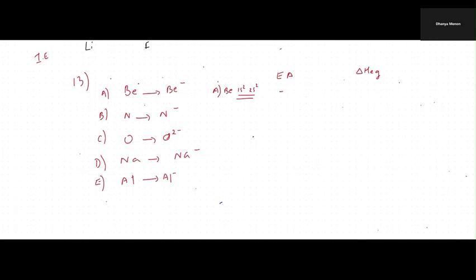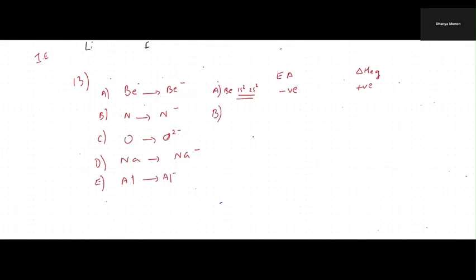So electron affinity is negative. I don't think we have to talk about the electron gain enthalpy. It will be more confusing. Just to remind you, if electron affinity is negative, electron gain enthalpy is positive. So just remember that.